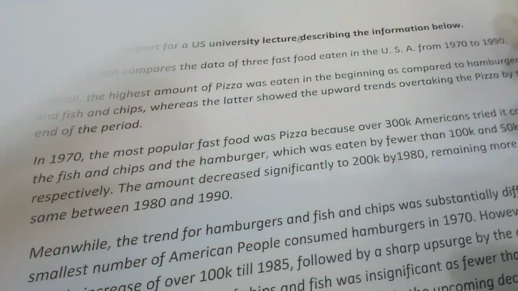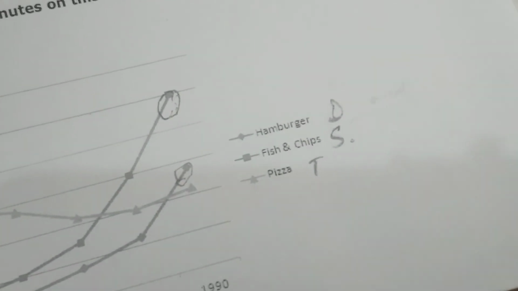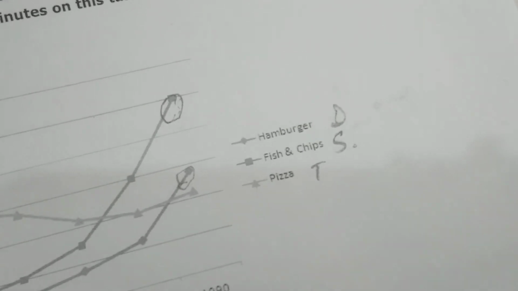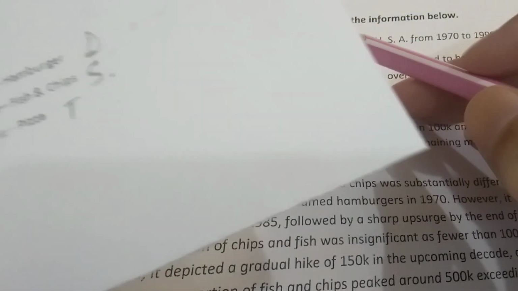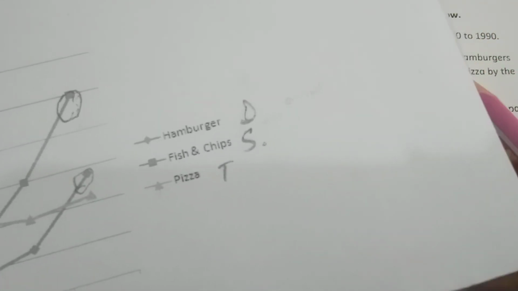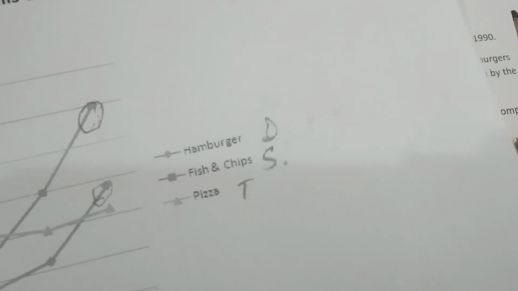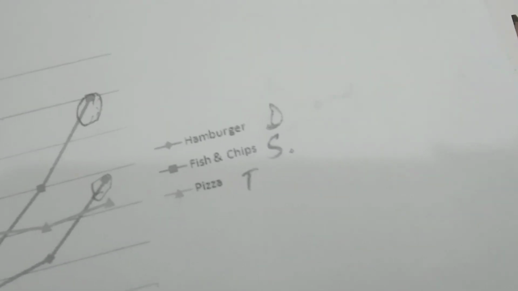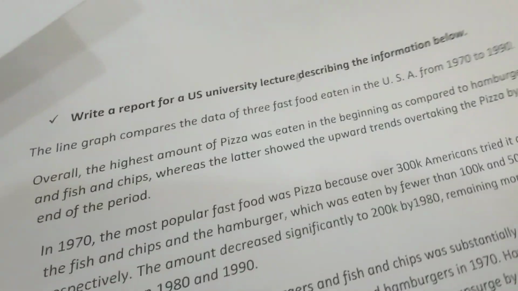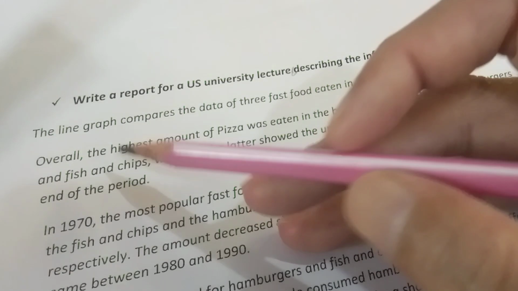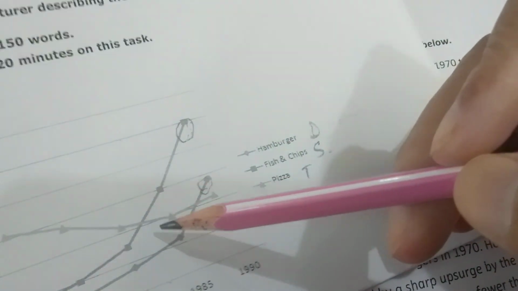So in the beginning I have to write the introduction, and I have to be very careful. In the introduction I have to just rephrase the statement. I will use different words, but the meaning will remain the same, similar. I'm not going to change the meaning at all. So here you can see what I have written in my introduction: the line graph here is, you can see, line graph, so there is no change over here.